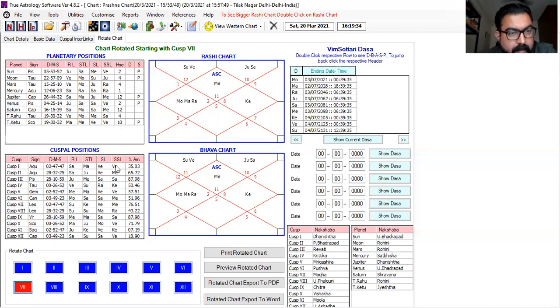Saturn appears in 1 also. At the involvement level, 6 and 11. So Venus is there in 1 and 11. But Venus is there in 5 also.